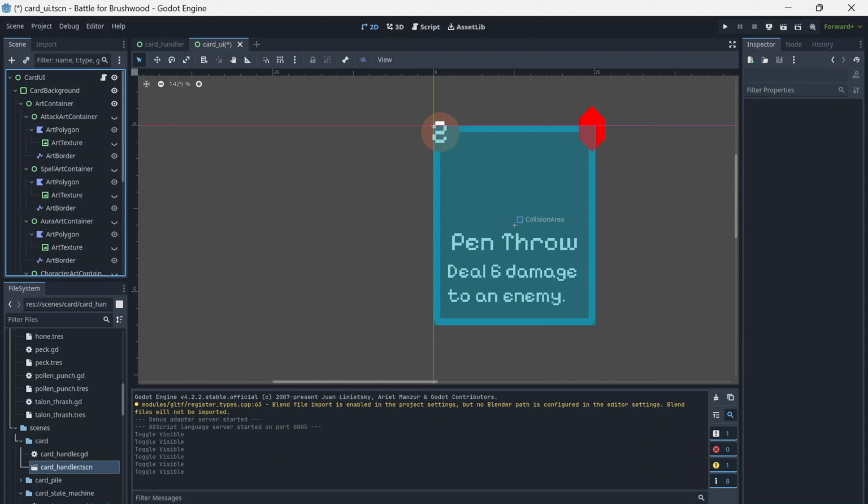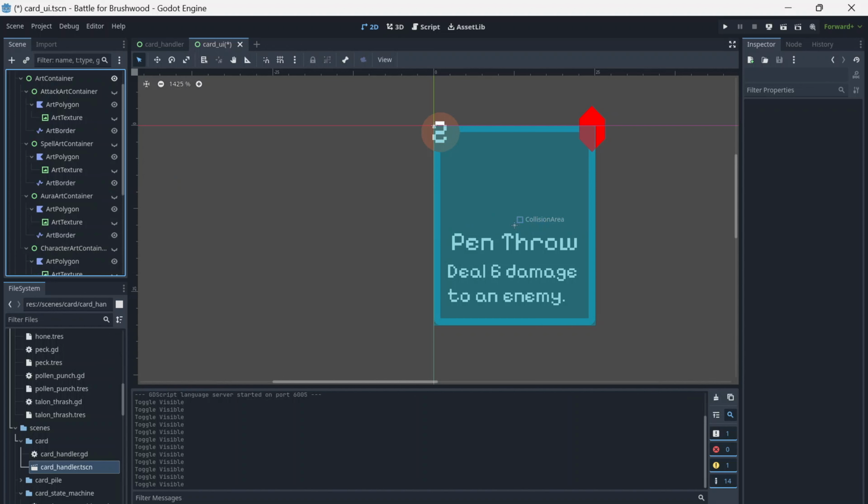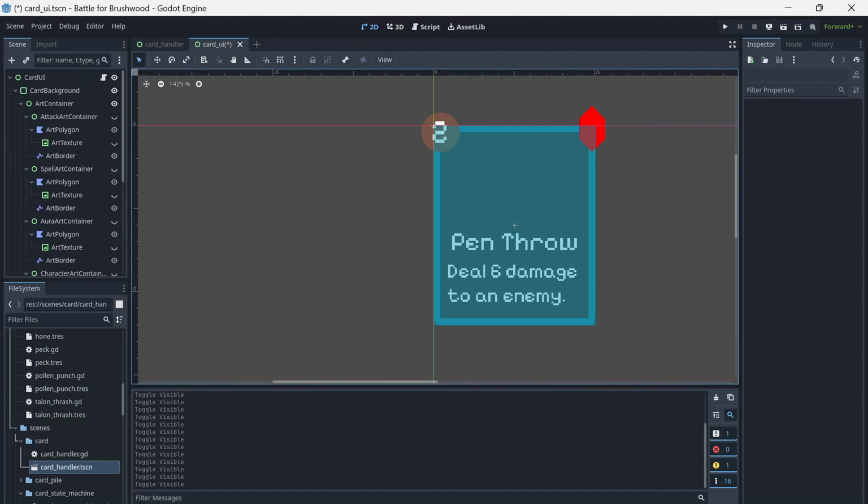With this in mind, I designed my card UI with subtle changes across my 4 card types: attacks, spells, auras, and characters. I created a container for each different card type and hid them all by default, allowing the card UI script to show the correct container and fill it in with the card's information depending on its type. For all 4 types, I included a color diamond to further indicate its type, an icon for its mana cost, a name, and a description.